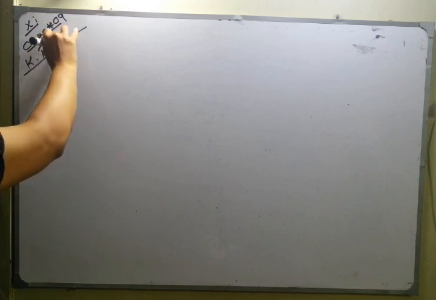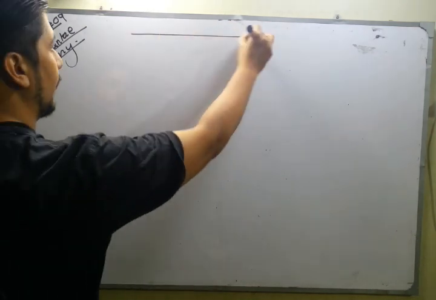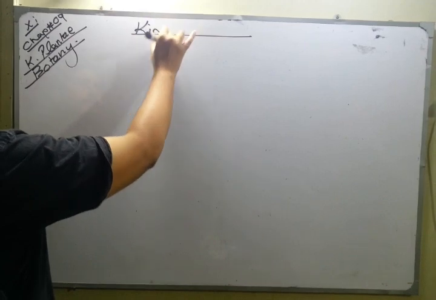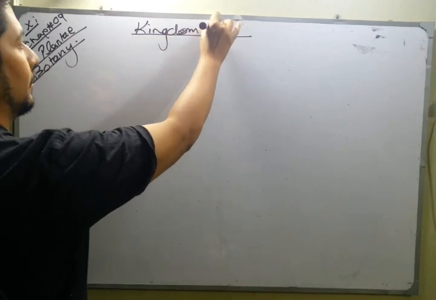Let's get started, class. So here we have to start first year, chapter number 9, Kingdom Plantae, which is a part of botany. Without wasting any time, we're going to start chapter number 9, Kingdom Plantae, which is a part of botany, which was left, and now we're going to make it in our online classes.